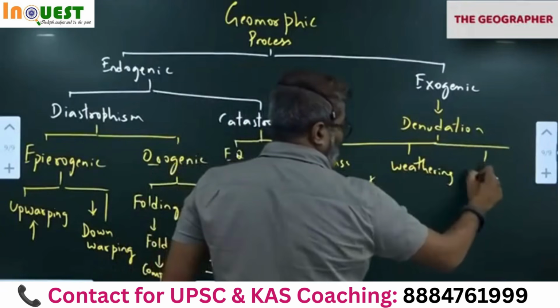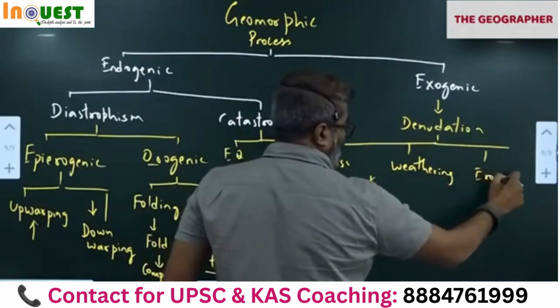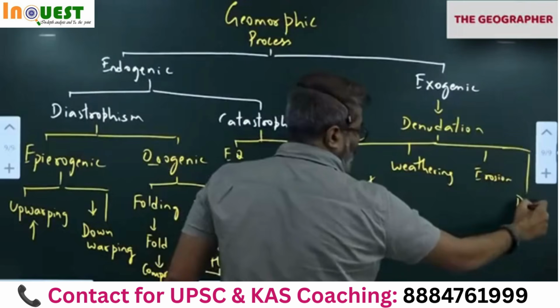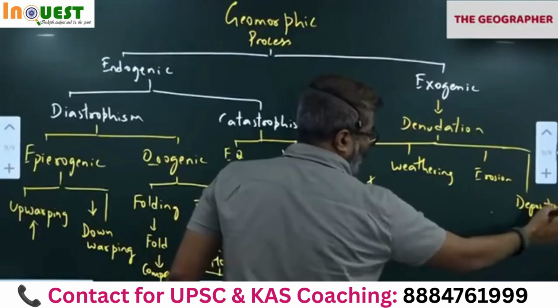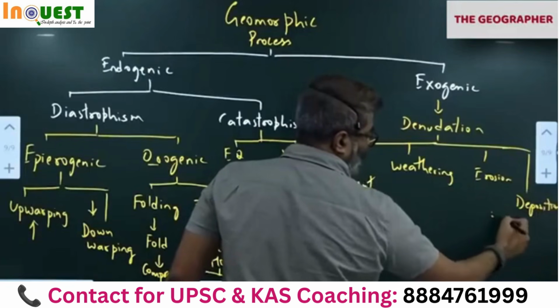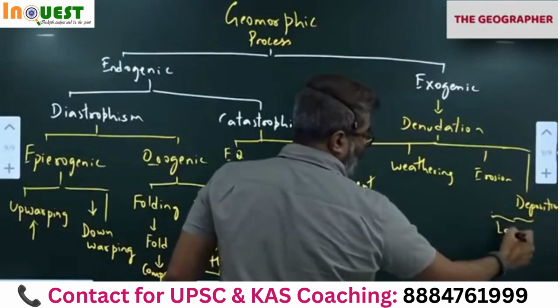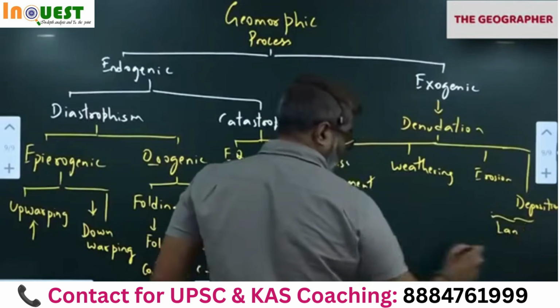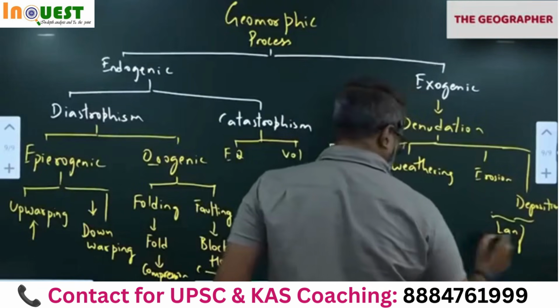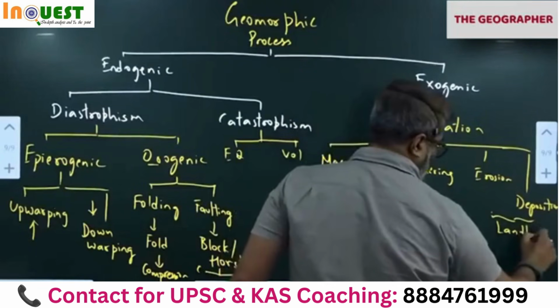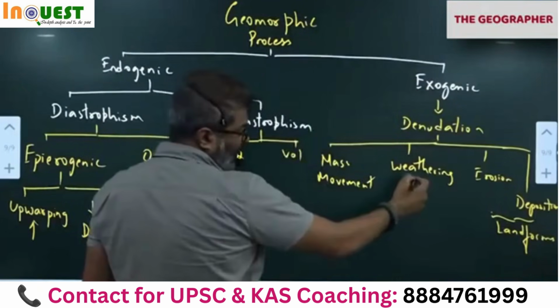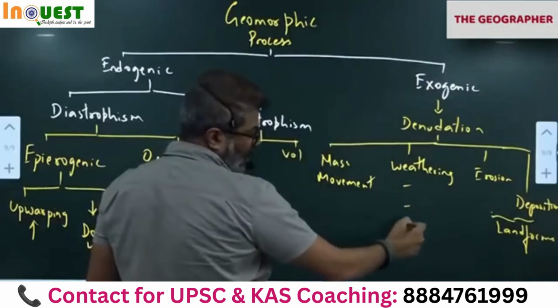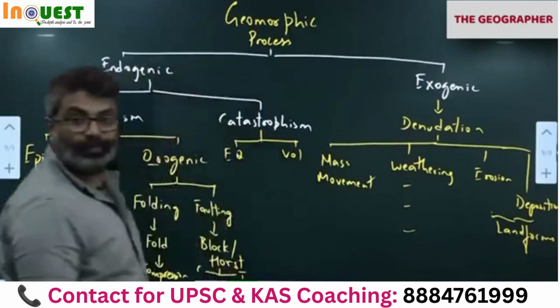We have discussed erosion. We have discussed deposition. These two I will cover separately. Landforms class will come separately. Weathering we have discussed: physical, chemical, biological. Mass movement we have discussed.